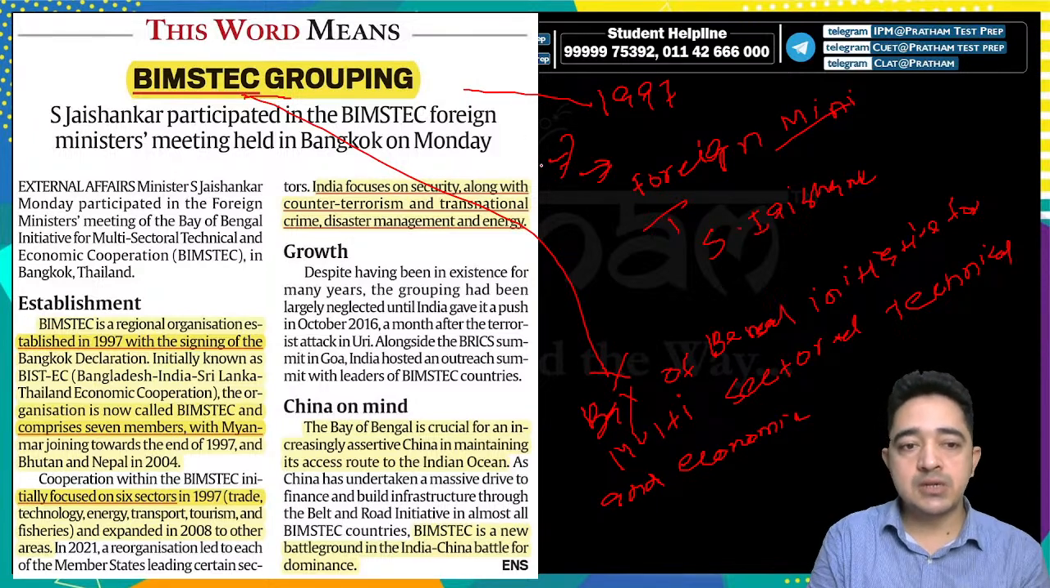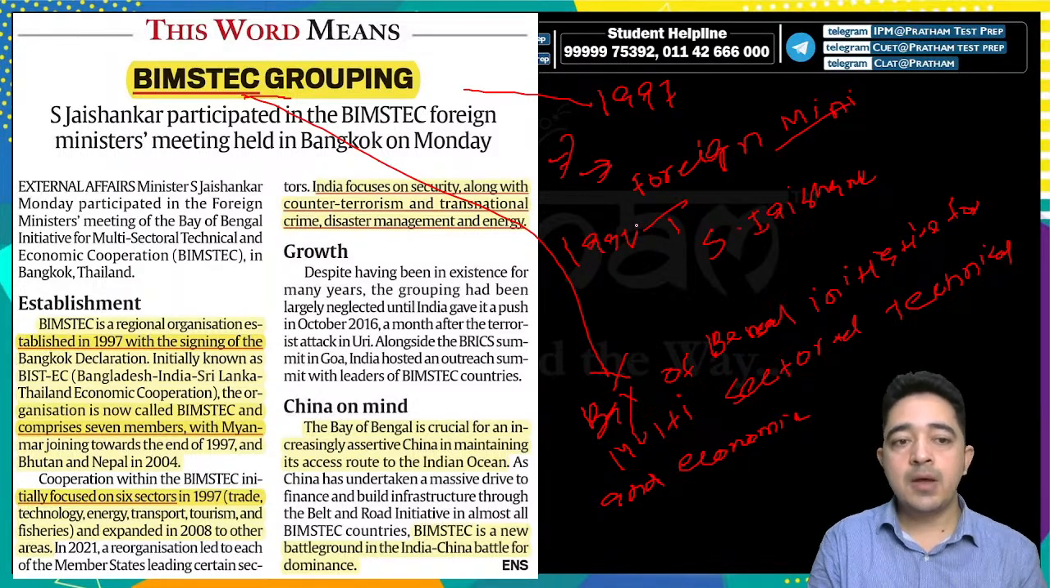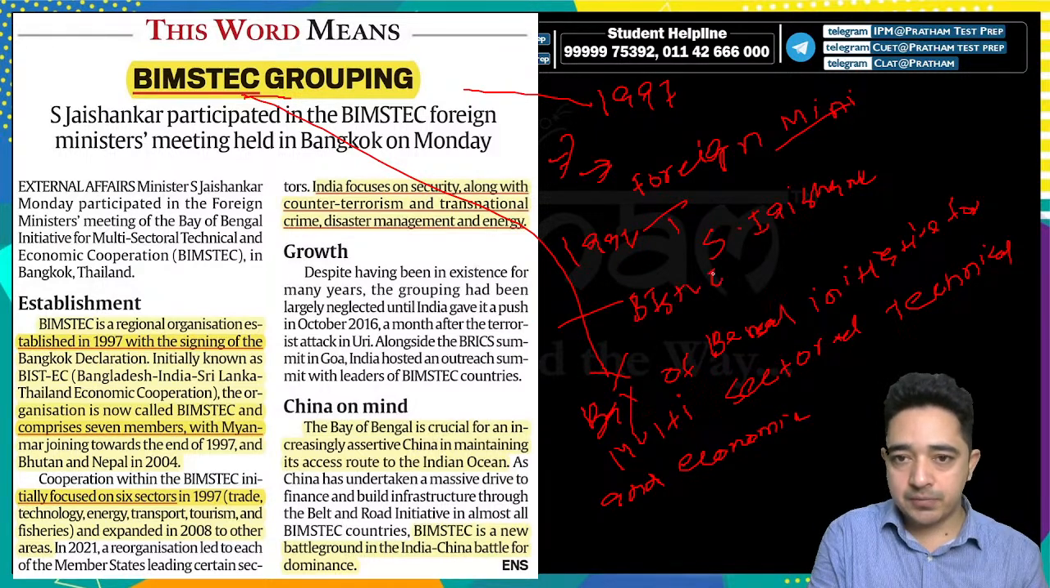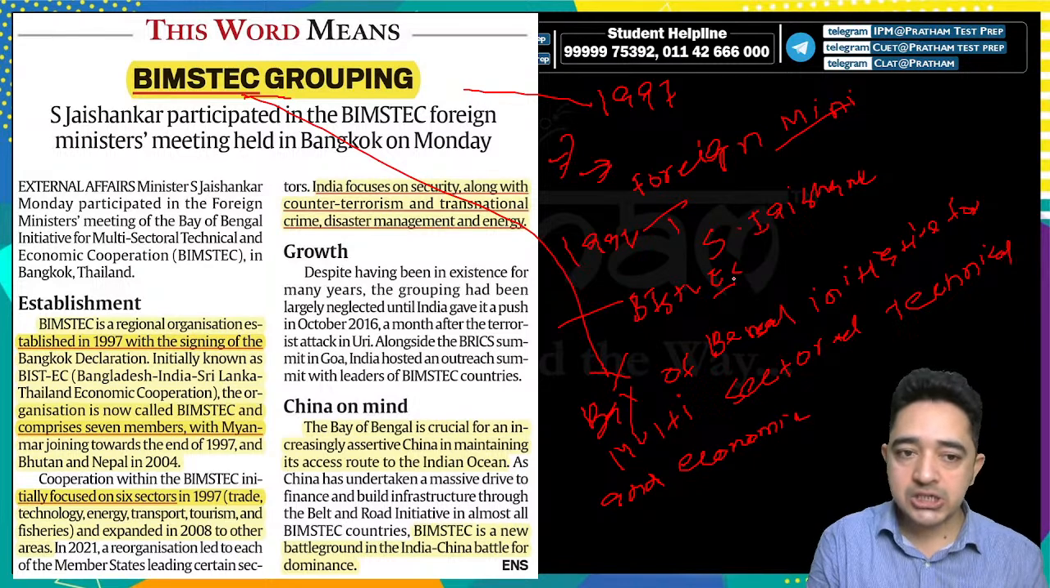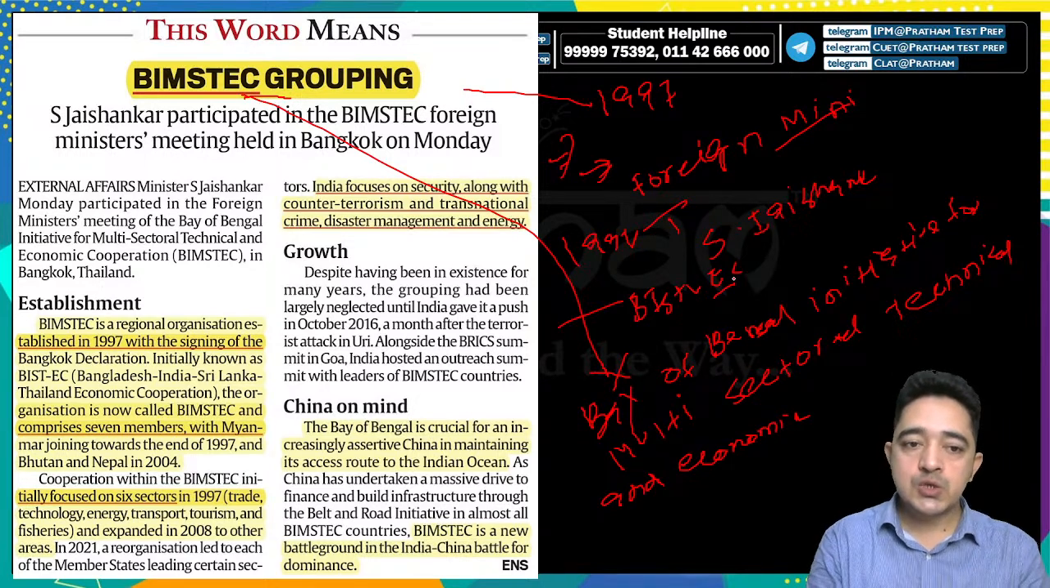Like when was BIMSTEC established? BIMSTEC was established in the year 1997, right? With the signing of the Bangkok Declaration. Initially, it was known as BISTEC, which means Bangladesh, India, Sri Lanka, Thailand Economic Cooperation. So now the organization is called BIMSTEC and comprises 7 members.